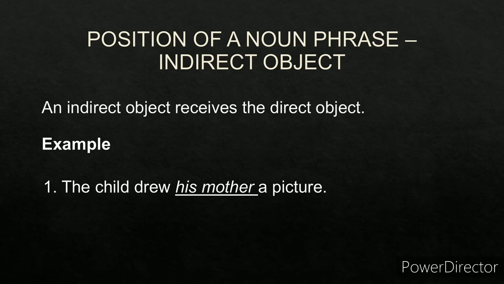The child drew his mother a picture. Ask the question what? First find the direct object. The child drew what? A picture. Who is the receiver of the picture? His mother. So his mother is the indirect object. His is the determiner, a possessive adjective, and mother is a noun. So his mother becomes a noun phrase, acting as an indirect object.